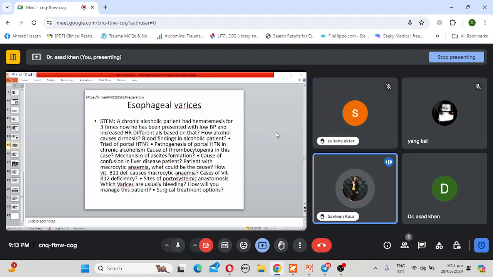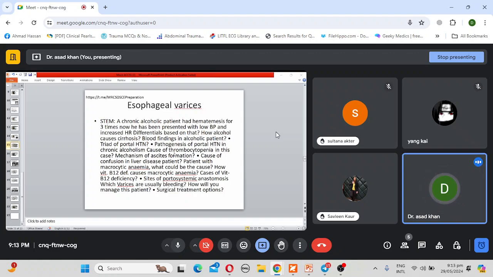In this patient, there will be increased MCV and megaloblastic anemia. Also, the liver enzymes will increase, like serum SGOT, SGPT, and GGT. And also, there will be low platelets because alcohol has a direct effect on the bone marrow of the patient. So, a toxic effect of alcohol on the bone marrow. Very good. Now tell me, what is the mechanism of ascites?